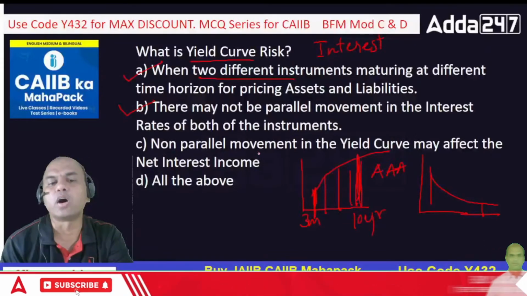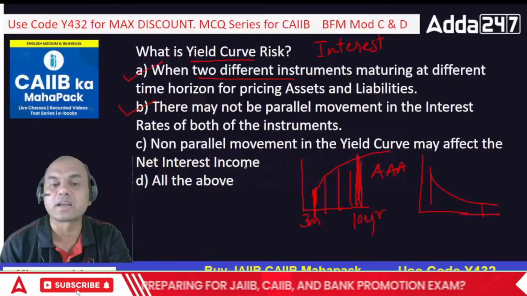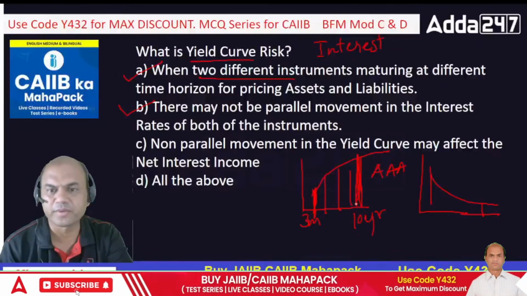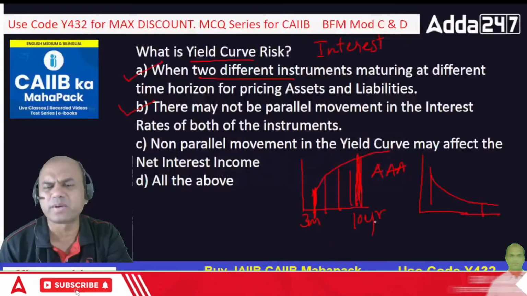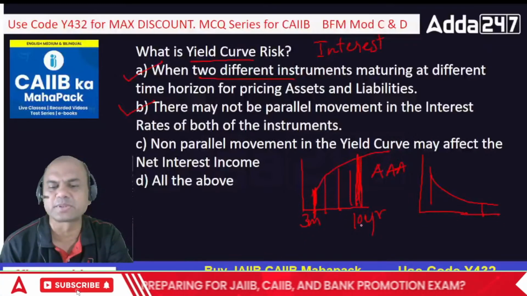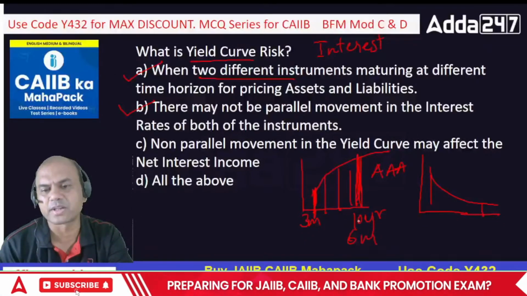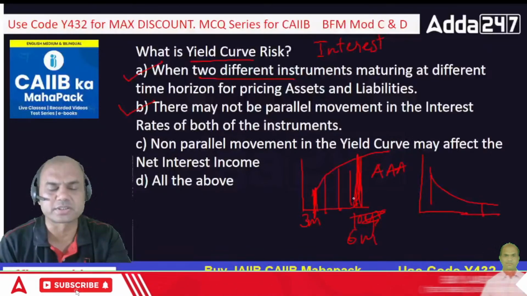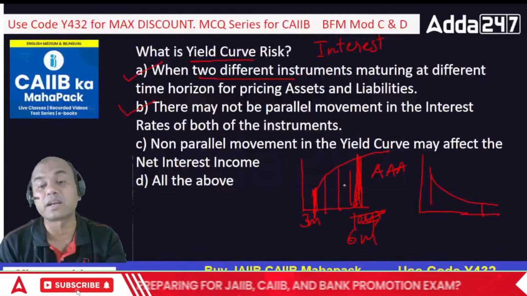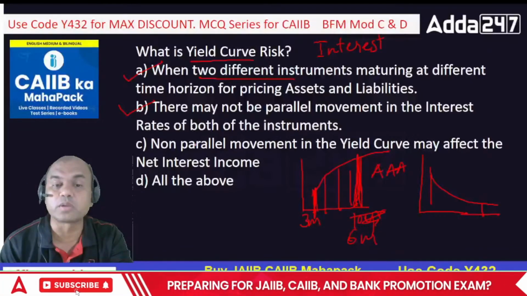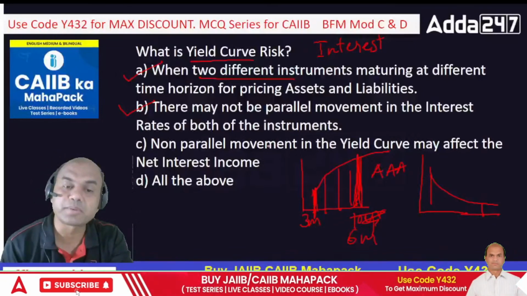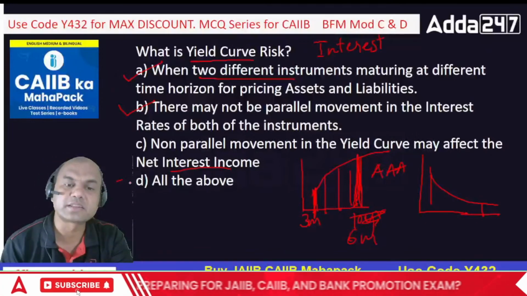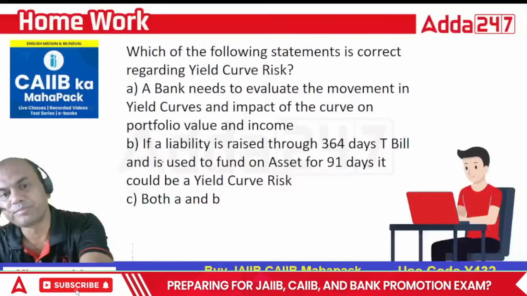What about C? Non-parallel movement in the yield curve may affect the net interest income. Obviously it will affect. See this, 3 months and 10 years, okay? Why do we take so long? We can take 3 months and 6 months also. Instead of 10 years, I can take 6 months. So suppose I have a loan of 3 years and a deposit of 6 months, and the maturities change in different proportions, non-parallel movement. In that case, what will happen? There will be a change in my NIM, net interest income, right? So the answer is D, all of the above, right?